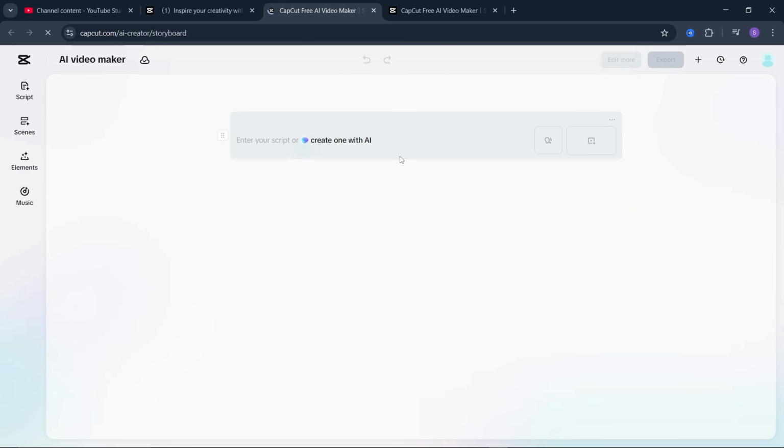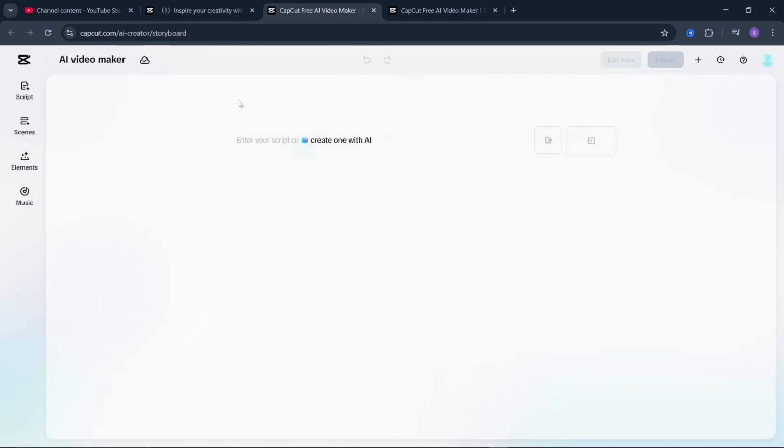Now the reason why we need to create these long videos is that when we have long videos mixed with short videos, we can use the short videos to drive views to the long videos, because the short videos are going to get a lot of views, which will automatically convert to the long videos, which means that whilst the short videos are giving us a lot of views, the long videos are making us a lot of money. And for that reason, we need to make sure that whatever long video we are creating is related to a short video. So we created a short video that is about how to become successful. That simply means that we need to create a long video that also talks about that particular topic exactly.